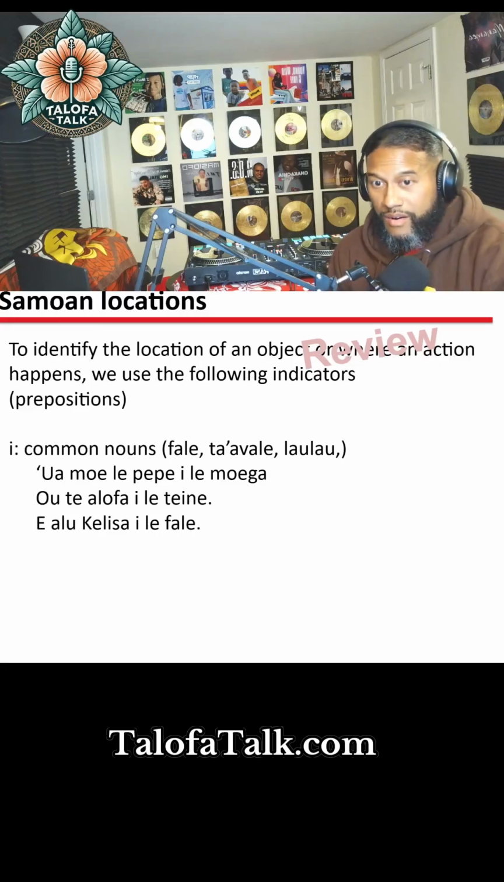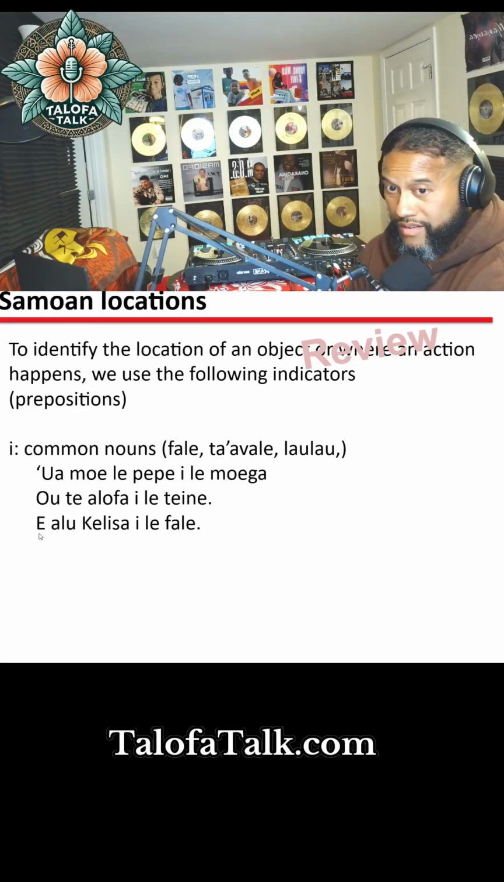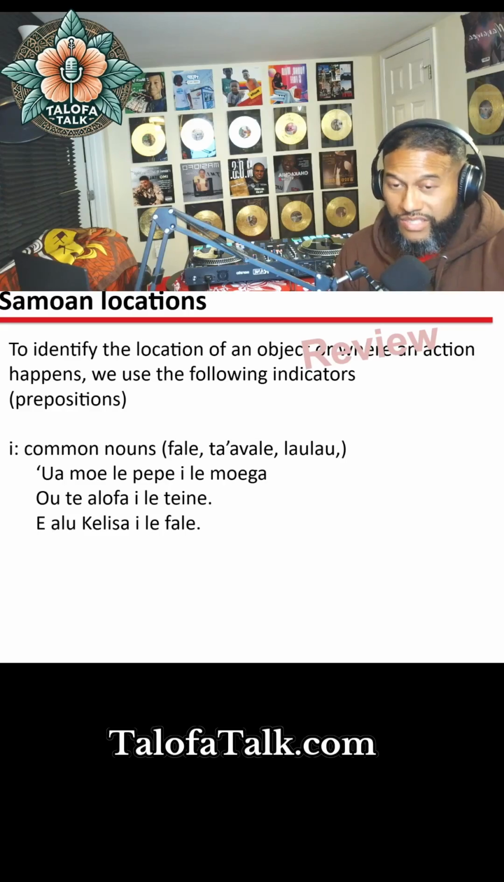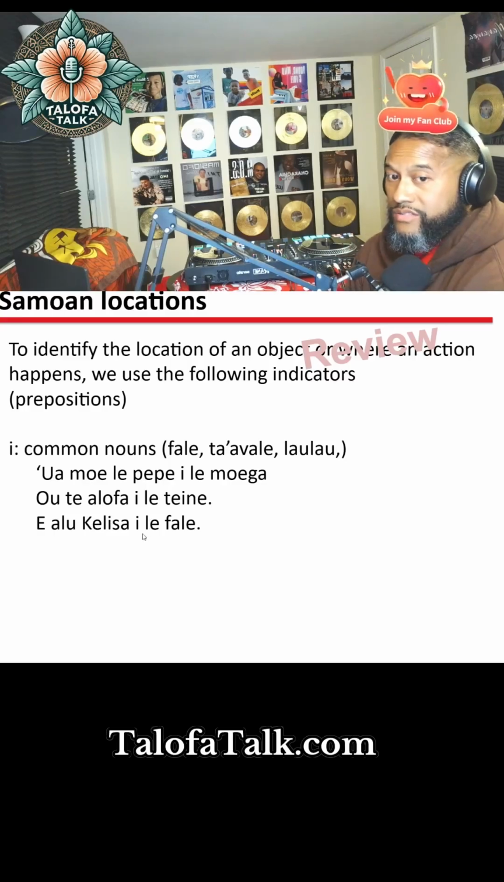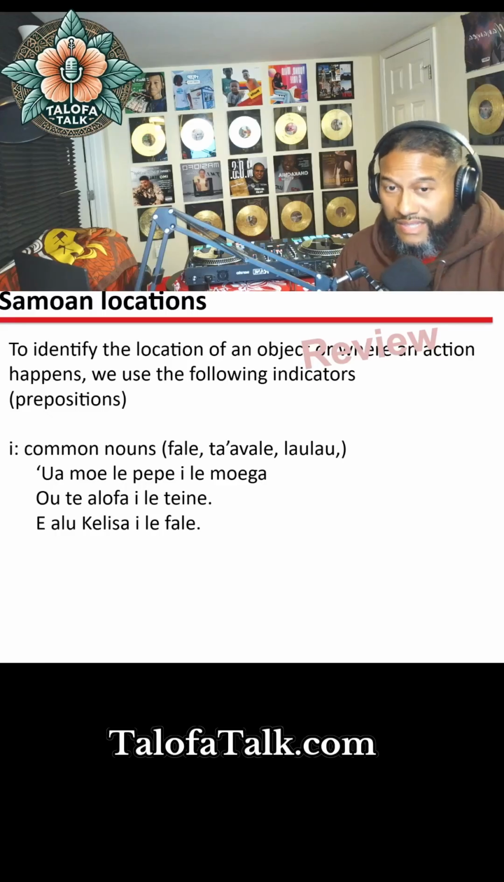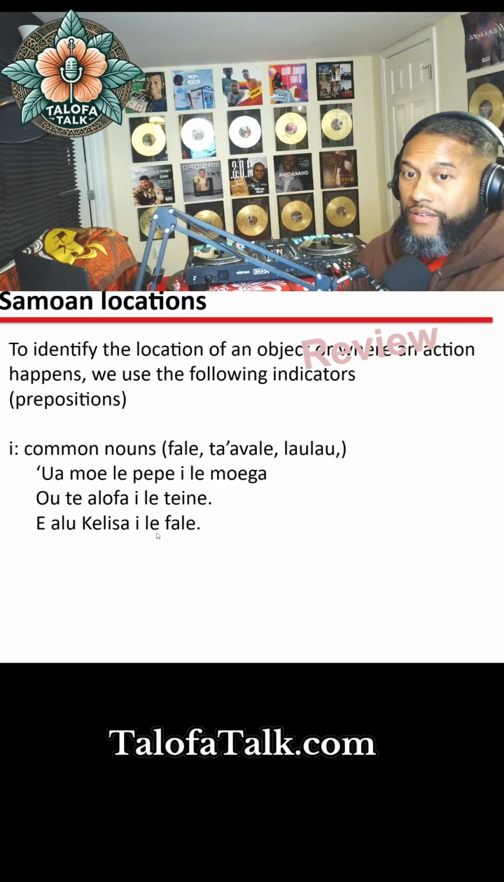So remember, this right here is the tense marker. So Kelisa, alu is to go. So e alu Kelisa. So Kelisa goes. This is what she does. She goes where? I le fale, to the house. Kelisa goes to the house, maybe every Friday or Thursday or whatever. E alu Kelisa i le fale. All right. So common nouns are introduced with this i.